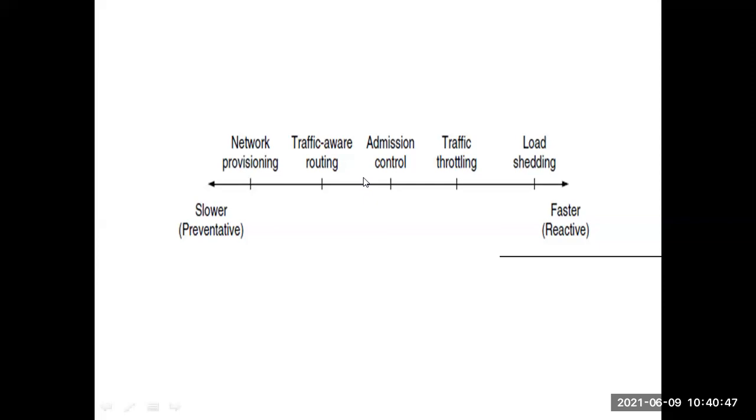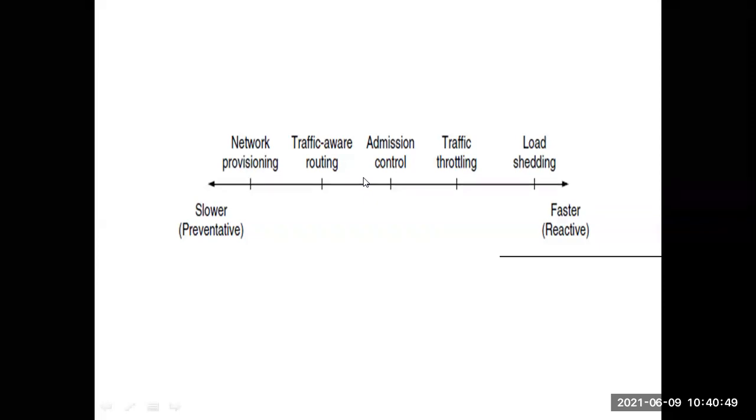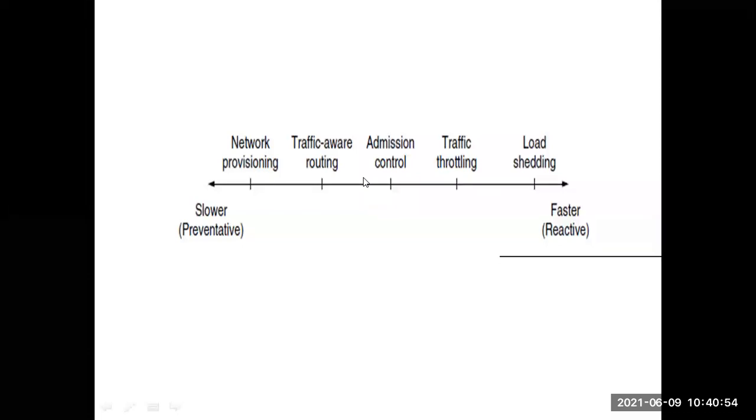Based on the awareness of the traffic in the network, the routing decisions will be modified. We took distance vector routing, where every time the routing tables are updated. The routing tables will be updated based on the traffic in the network. Whenever a packet wants to take some output line, it will select the output line based on the traffic information. That is the second option, traffic aware routing.